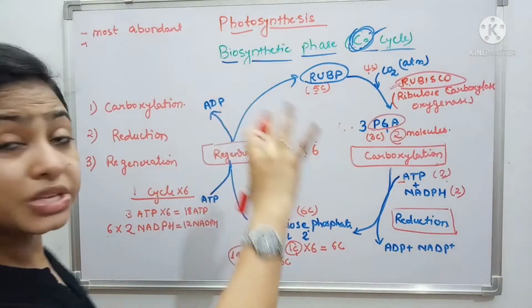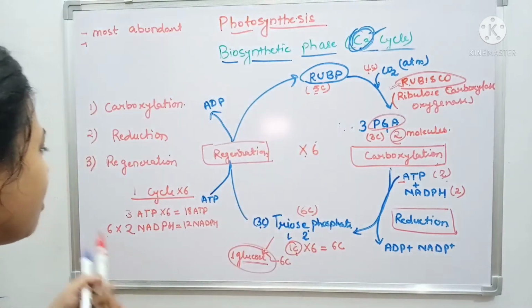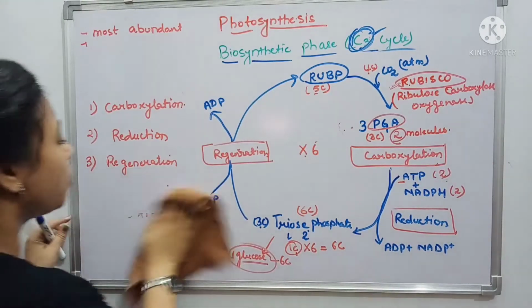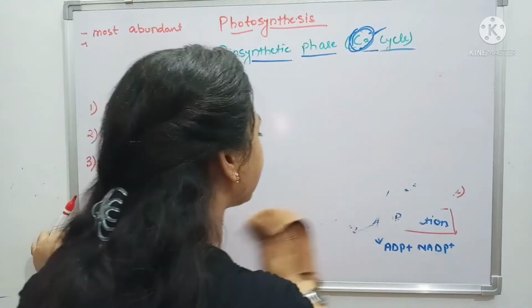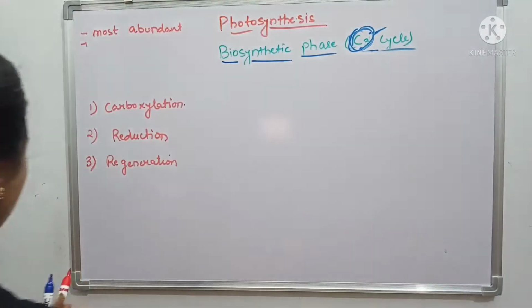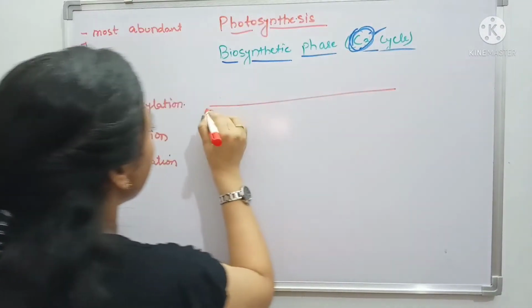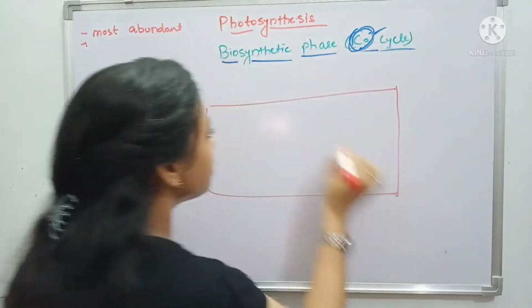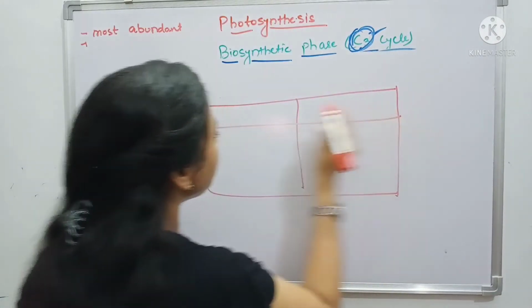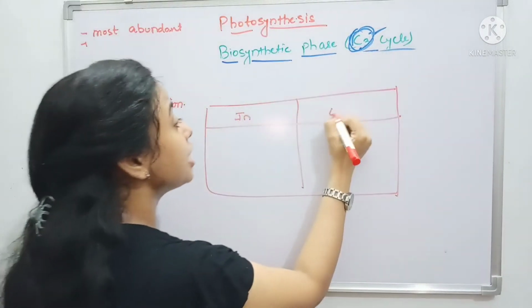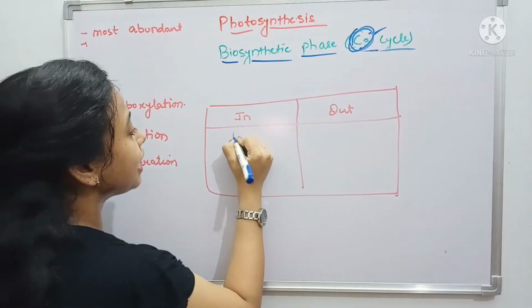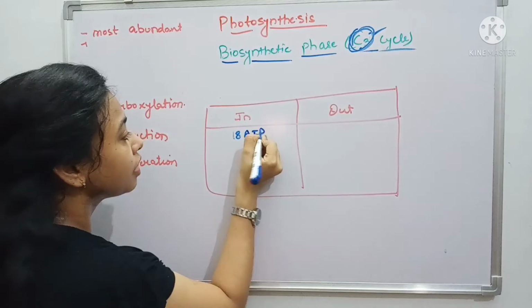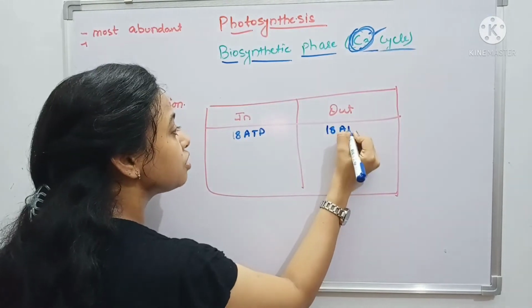I hope this cycle is clear. Let's have a final look. What are the input and output products of this C3 cycle? So what are we giving and what are we getting from this cycle? We are giving 18 ATP, which are converted into ADP.